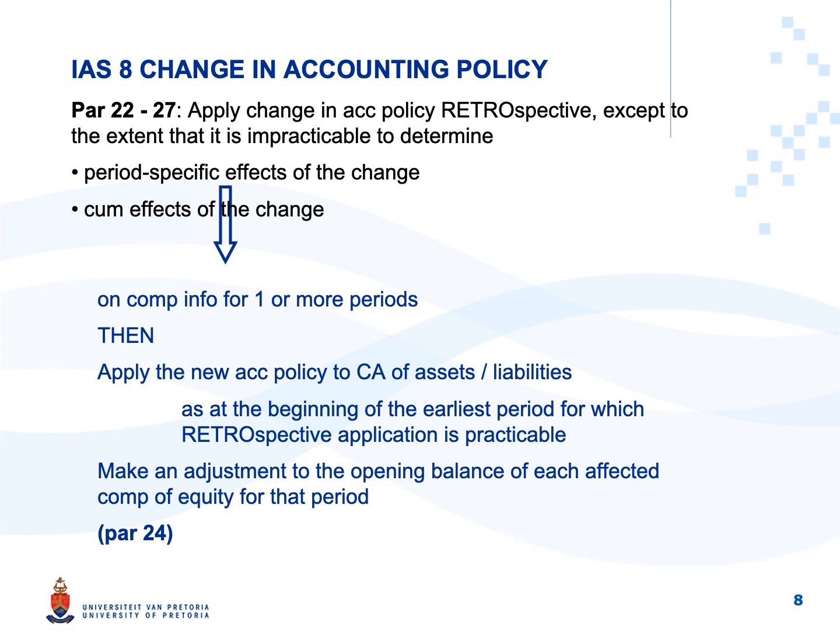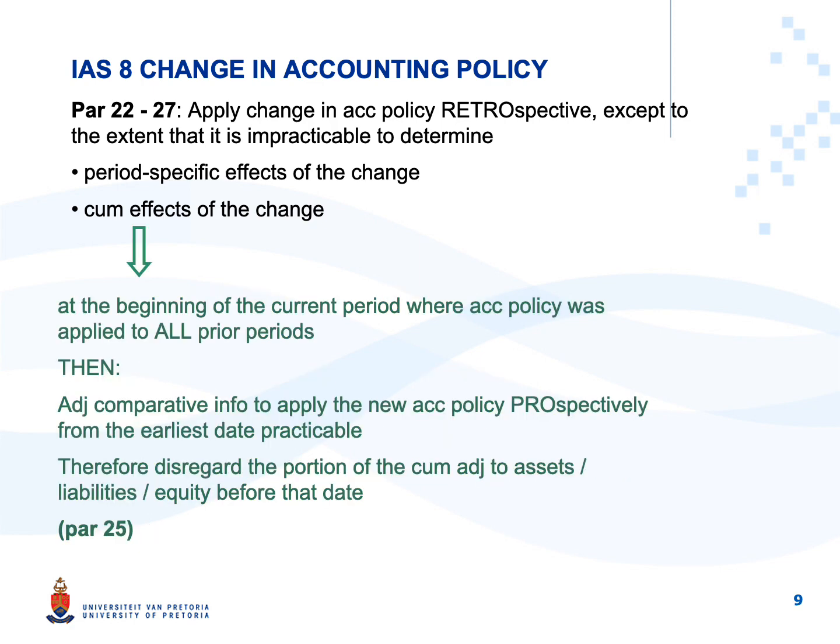IAS 8 has different guidance on how to apply a change in accounting policy if it is impracticable to determine the period-specific effect, and it also has guidelines on how to treat the change in accounting policy if it is impracticable to determine the cumulative effect of the change. For FRK 201 purposes, there is a separate handout dealing with impracticable situations.